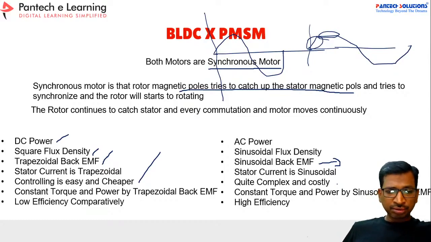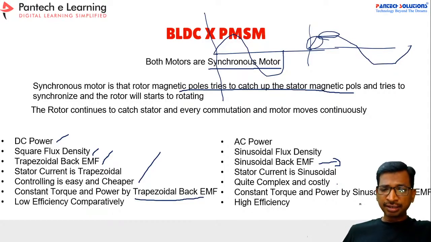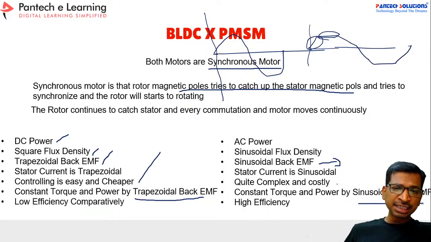And here the torque level and power level are both maximum and constant due to the trapezoidal and sinusoidal back EMF. So sinusoidal will give you better performance than the trapezoidal back EMF. That is the main difference between the BLDC and the PMSM.